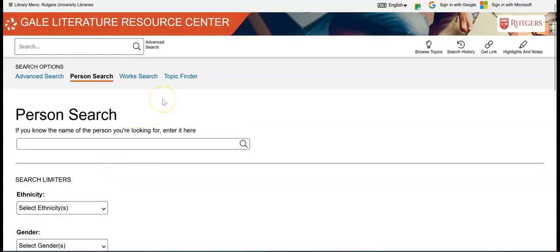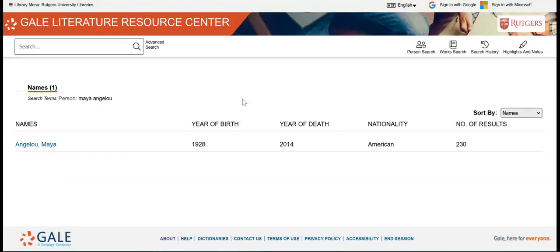So just the basic person search, let's try doing something simple. We'll know the name of the person. We're going to look for Maya Angelou. And she is the only person with that name in the database. So here she is. It only comes up with one name. It shows the year of birth, year of death, her nationality, and how many results are attached to her name in the system. So let's click on that.